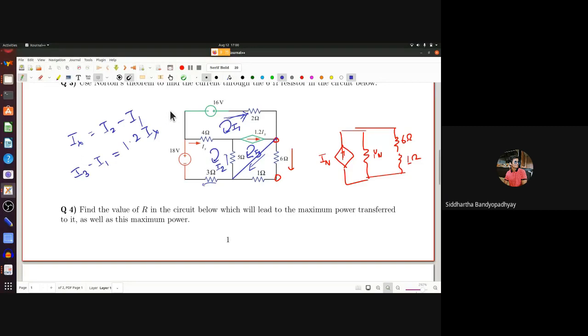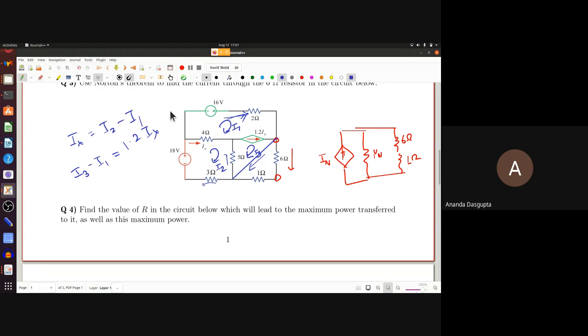Sir, I had a question regarding the current controlled current source. Is it always a given rule that for a current controlled current source, the direction of current will always be given by the arrow which is indicated on it? If you are indicating that, that's what the arrow is meant to be.